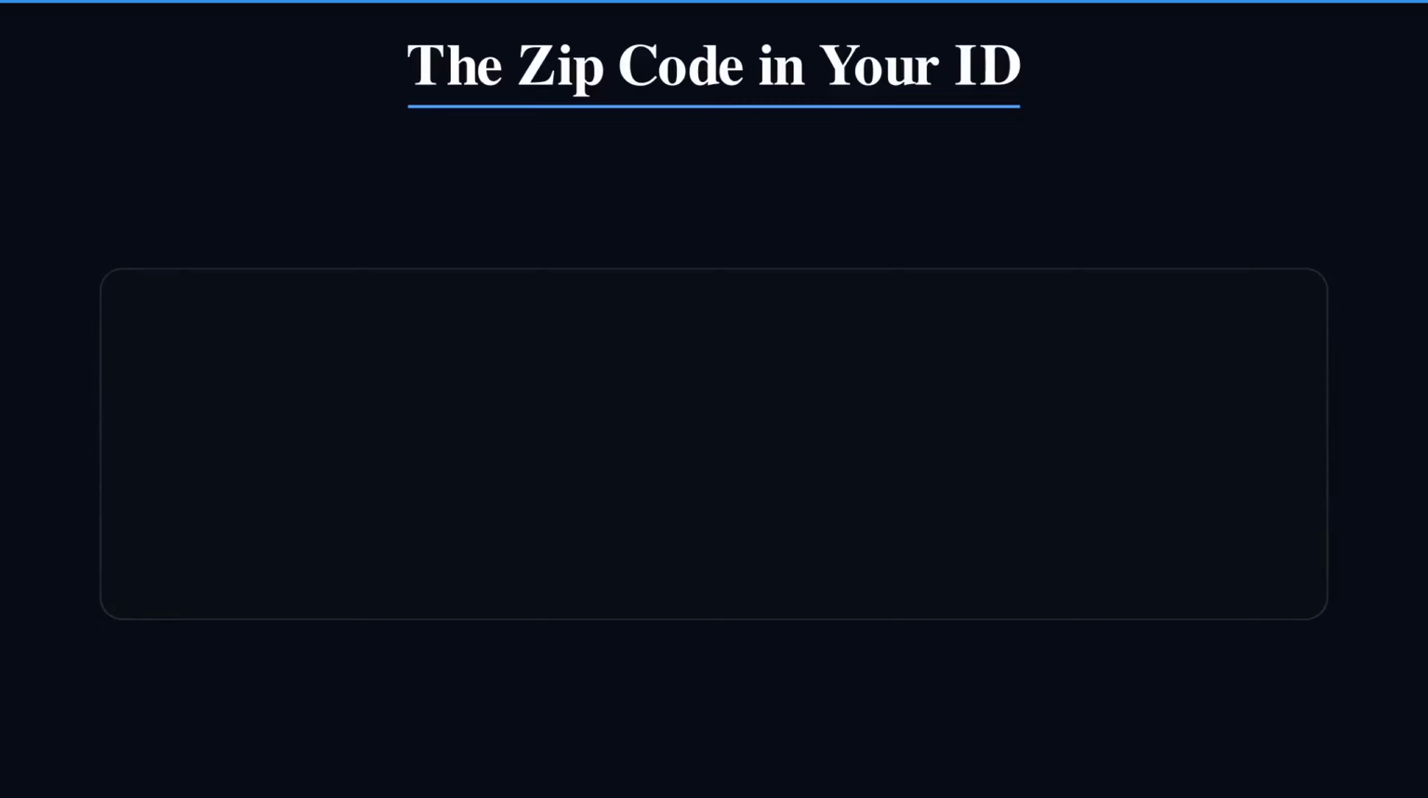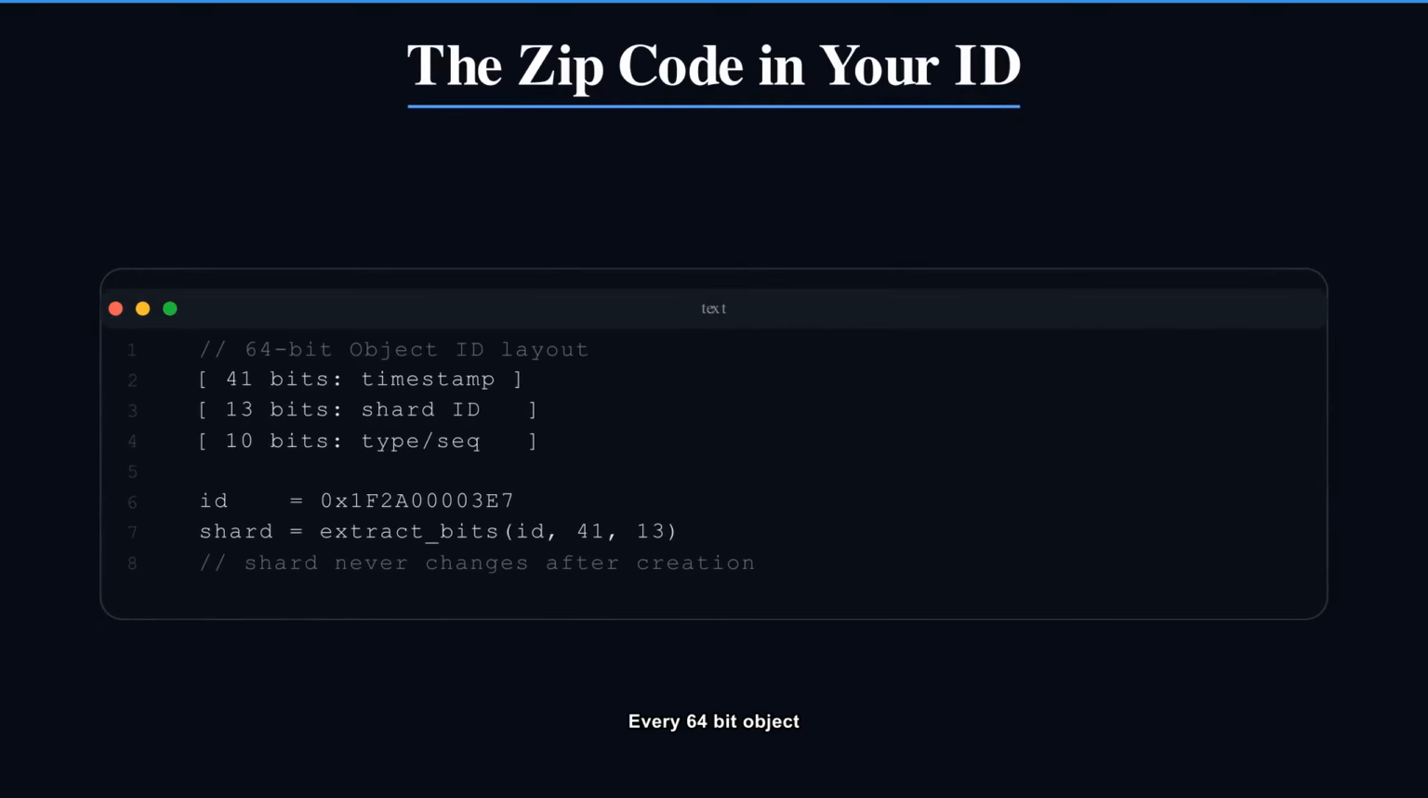Here's the clever part. Every 64-bit object ID secretly contains its shard number, baked in at creation, like a zip code stamped on your ID at birth. 41 bits timestamp, 13 bits shard, 10 bits type. That ID never changes, so TAO always knows exactly which shard owns it.